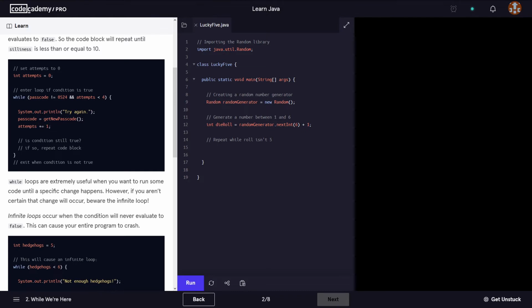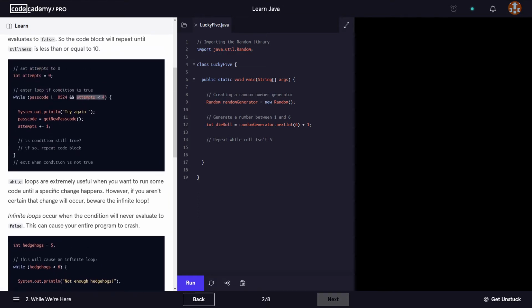But what we can see here is that eventually on this line, we say attempts plus equal 1, which means we're incrementing the value of attempts, which eventually is going to get this whole expression to evaluate to false. Therefore, it will break out of the while loop.